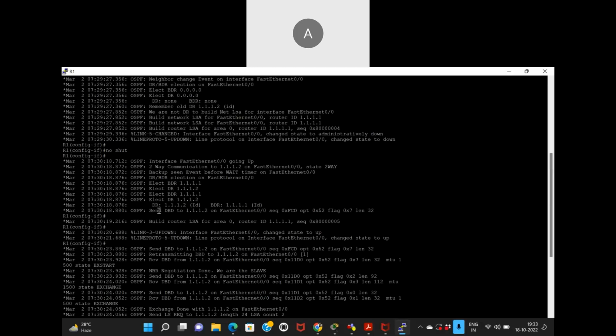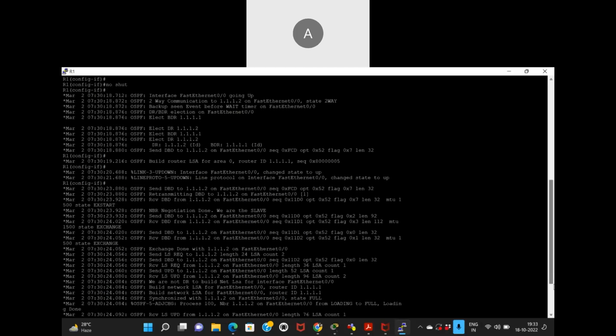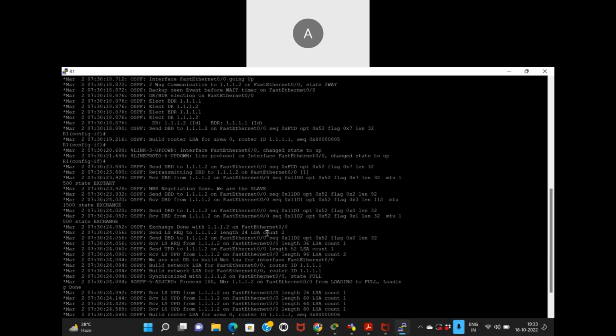We'll talk about how the election takes place, why this one became a DR and why this one became a BDR. It is sending the database description packets, all these packets with sequence numbers. Negotiation done. It became the slave and the other one became the master. It sent the LSAs. There are two LSAs, one for the network of 1 and one for the network of 2.